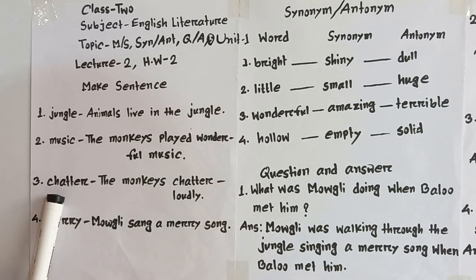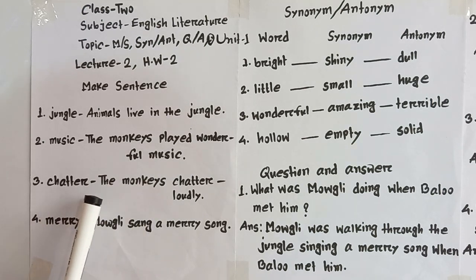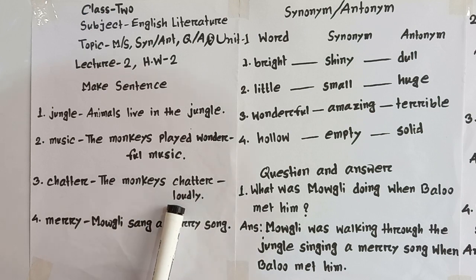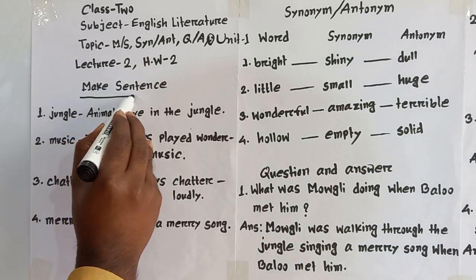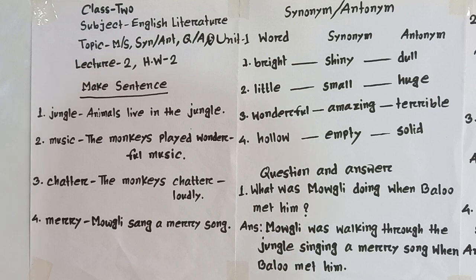Number 3, chatter. Chatter means making sound. Look here, the monkeys chatter loudly. Number 4, merry. Merry means happy, glad. Look here, Mowgli sang a merry song. So how many word meanings have we learned to make sentences from here? This make sentence. Okay, I have underlined it.